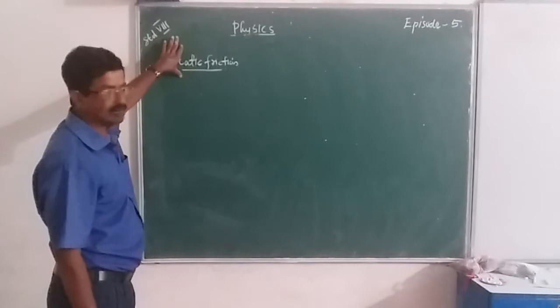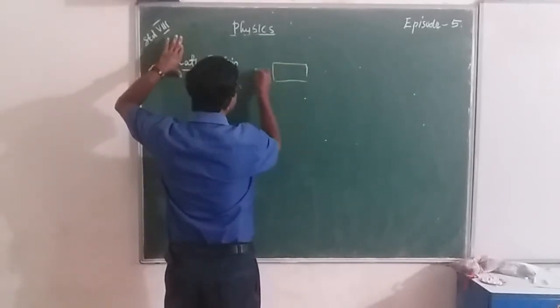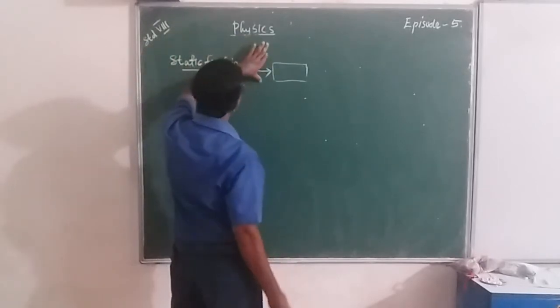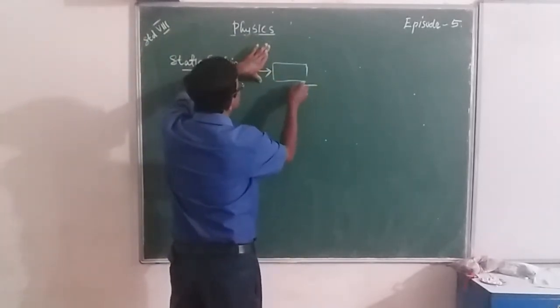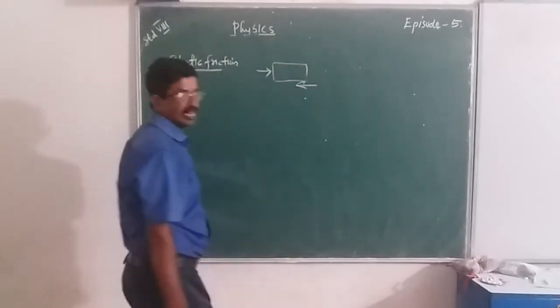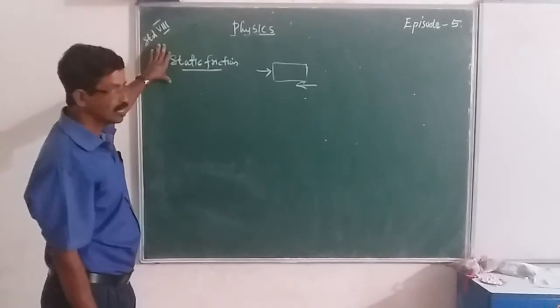friction. That means we apply a force on the object in this direction, and when the body just starts to move, this force and the friction acting opposite are equal. In that case, that is the static friction.